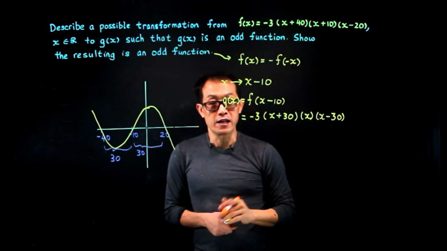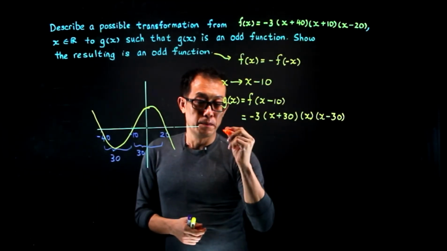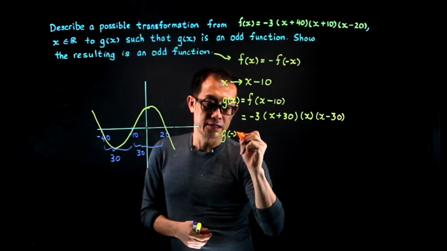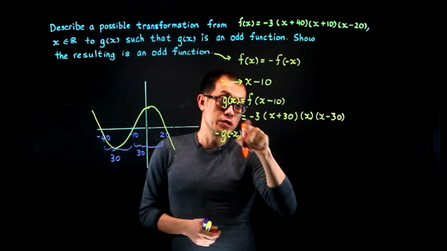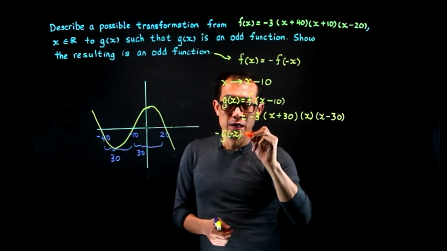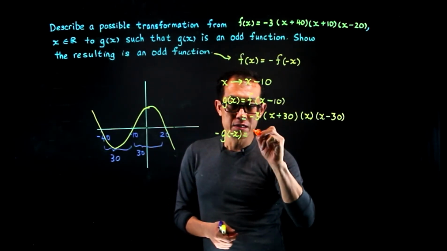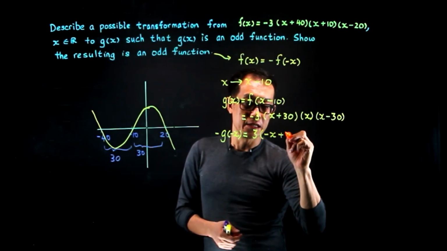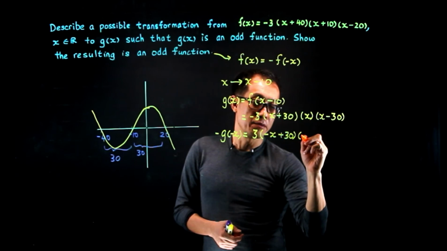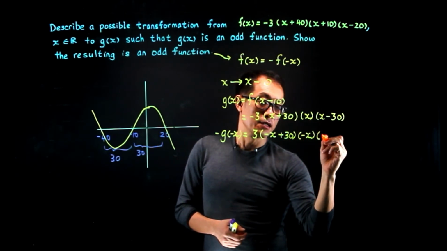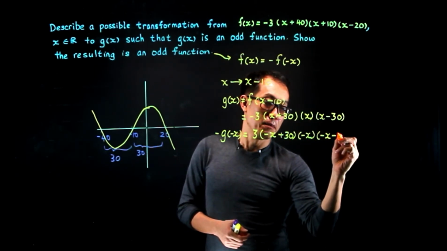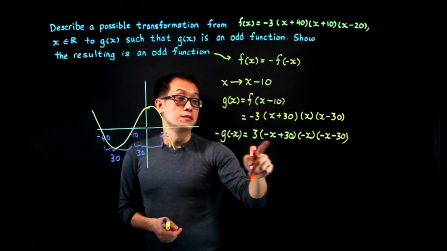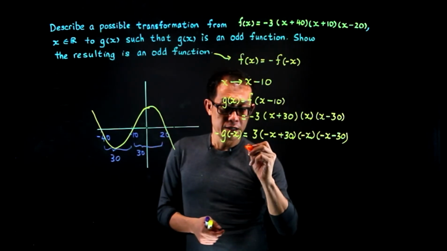Now let's test that out. Let's put minus g of minus x and see whether this will be equal to g of x. Minus minus becomes plus. Then you have minus x plus 30, then here becomes minus x, and this one becomes minus x minus 30. Now this becomes minus 3.